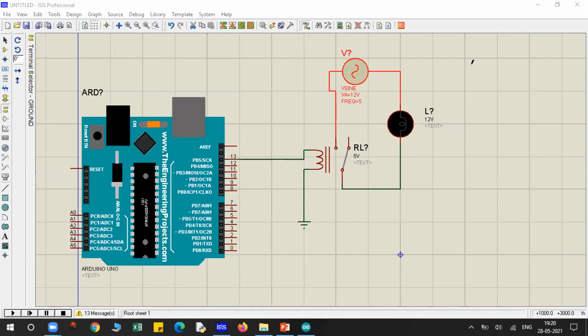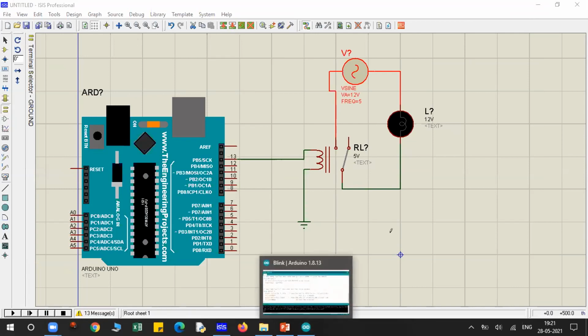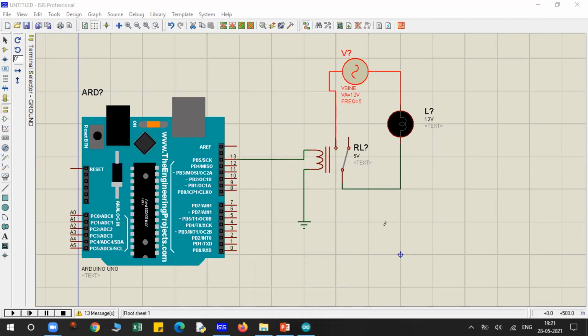Guys, now quickly make this circuit and try to implement the blink code in this program. Then I will show you the complete circuit with the transistor and remaining connections.